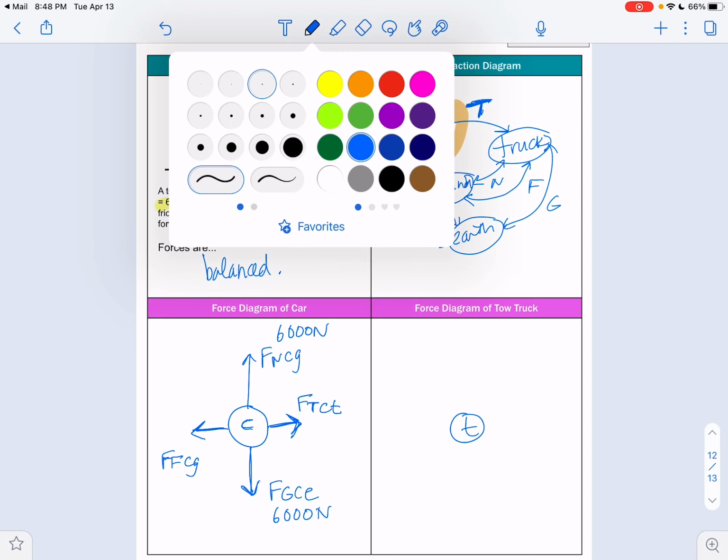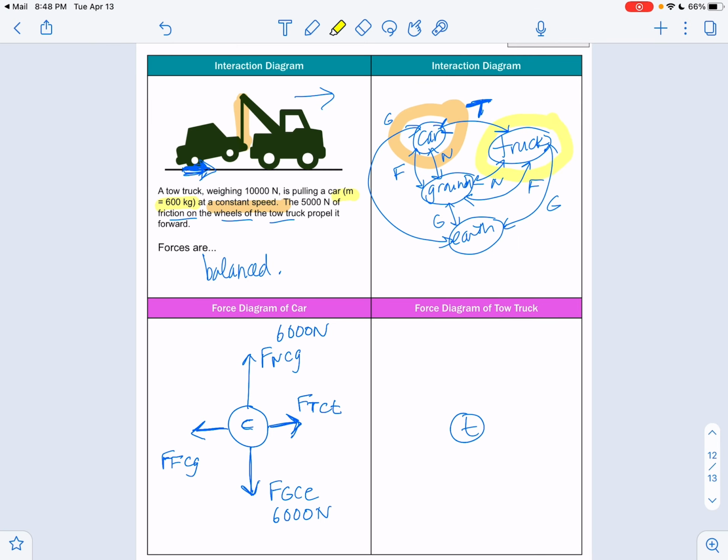So the truck is also having 4 interactions. It's going to have force, gravity, truck, earth. And force, normal, truck, ground. The tow truck is pulling the car to the right, which means he is feeling that pull to the left.